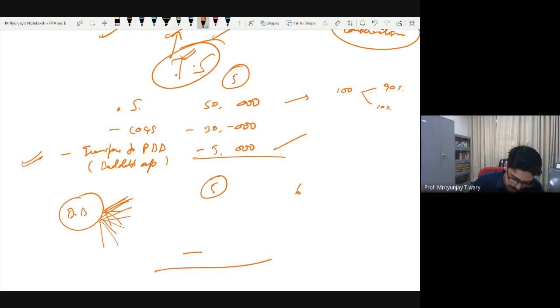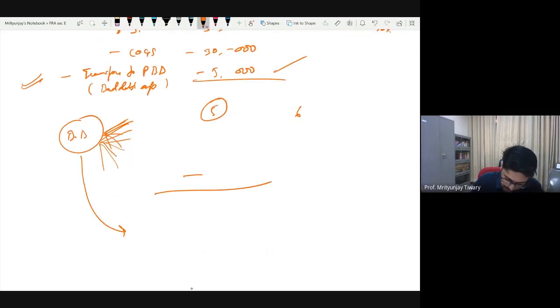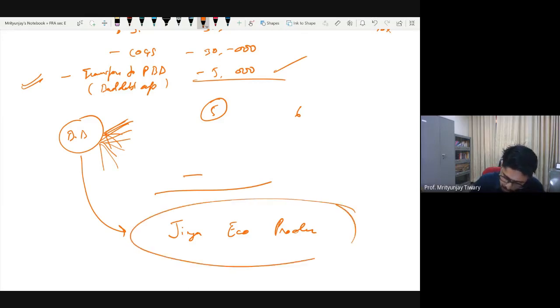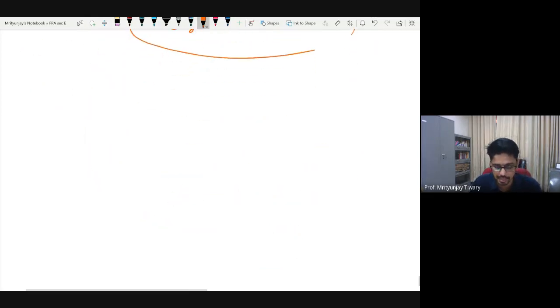Okay, so here I want to contrast this with another example. There is a company called Jia Eco Products. Let me check the name. Jia something. Anybody heard of this company? Yeah, Jia Eco Products Limited. What I want you to do is go ahead and download their recent quarterly reports. One of the most absurd, very strange looking income statement and balance sheet that I have seen so far. So this is how their income statement and balance sheet is looking.